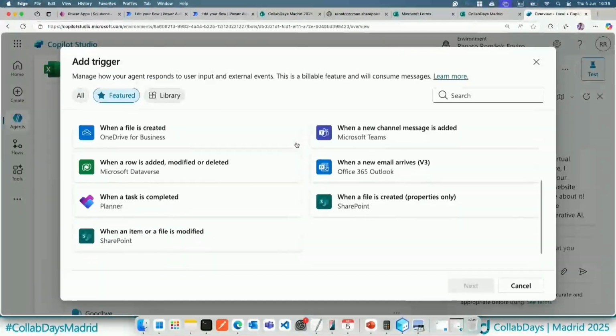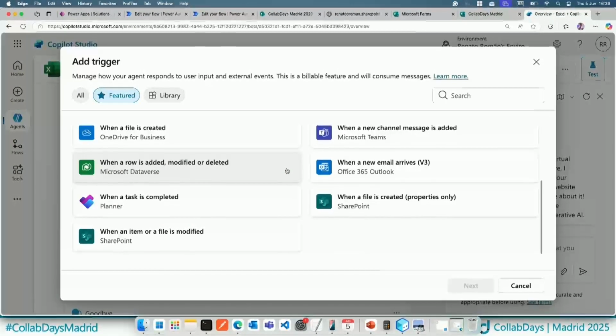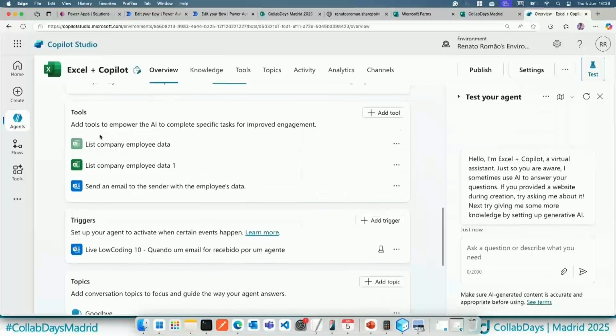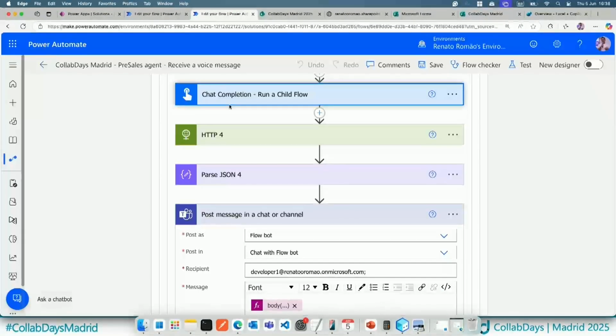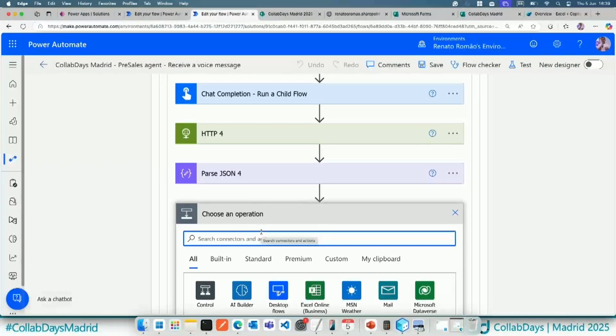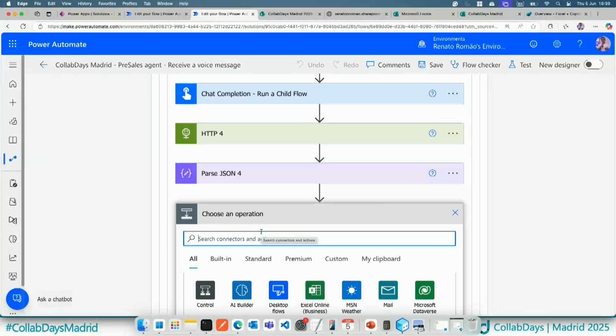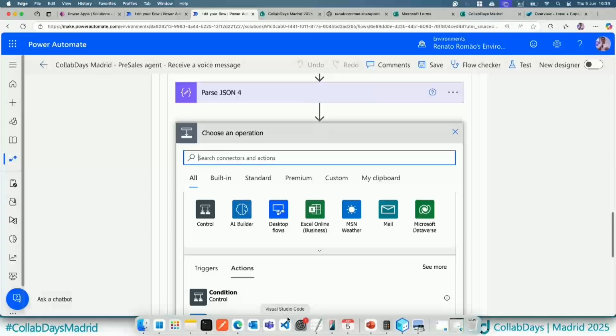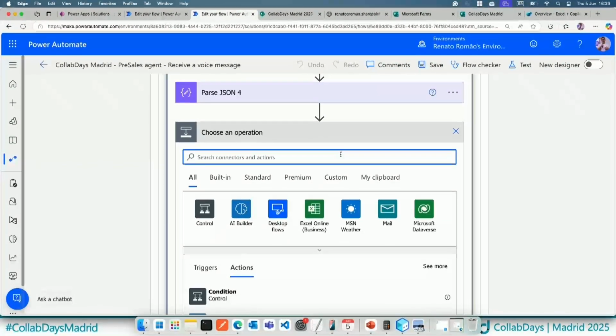In this case, behind the scenes, when we are creating a trigger to start this Copilot Studio agent, basically it's a workflow. It's a Power Automate workflow behind the scenes. So in this case, if this agent is available for my user, what I can do is, instead of sending a message to the Teams, I can send a message to the chatbot, to the Copilot Studio. The Copilot Studio can read the content, look at the database, look at the knowledge, take some actions, and then send the output to the end user by using the agent, instead of just sending hard-coded as a Teams action here, as a Power Automate workflow action.